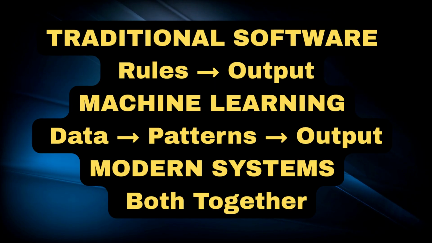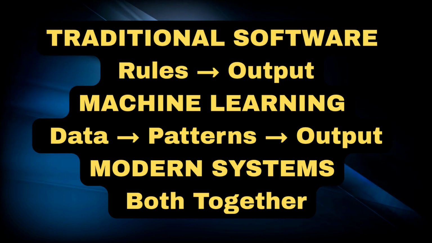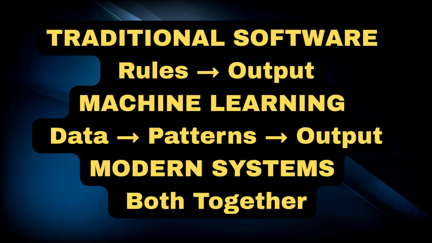Let's review. Traditional software: humans define the rules. Machine learning: models learn patterns from data. Traditional software is excellent for clearly defined tasks. Machine learning can be useful for complex pattern-based tasks. And many modern systems use both.